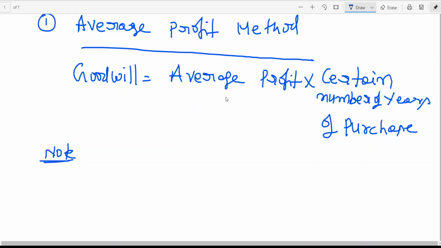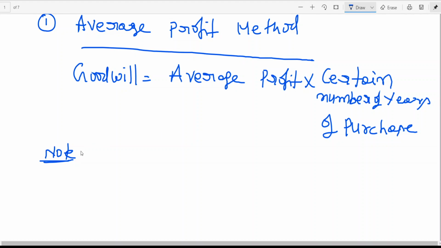Because future extra profits we are giving to you. That means if somebody asks you why the new partner should bring a share of goodwill, it is because he is purchasing future extra profits from the old partner. That is the logic, right?